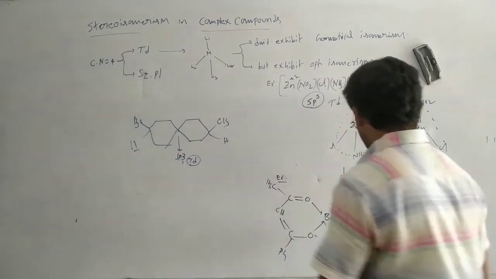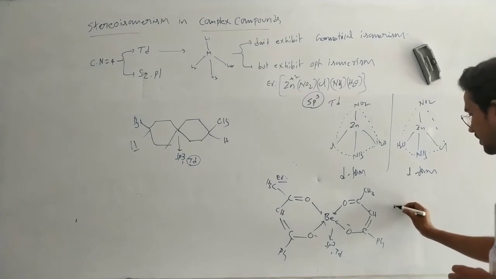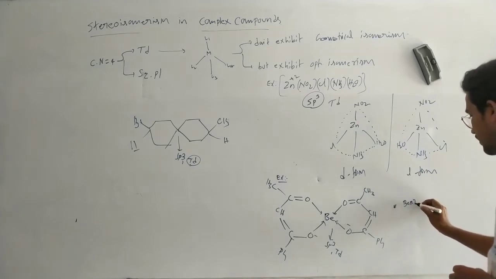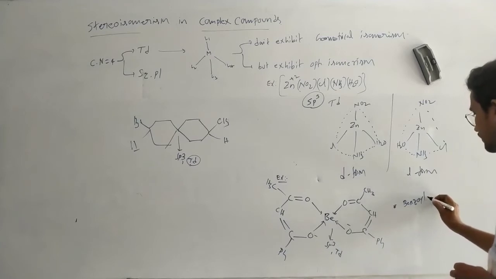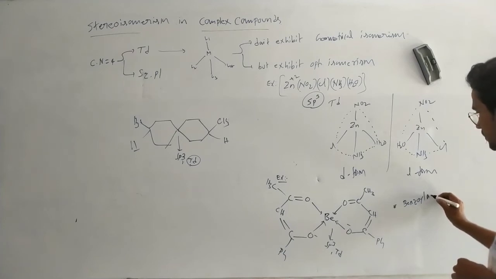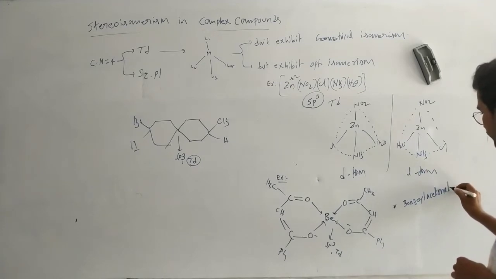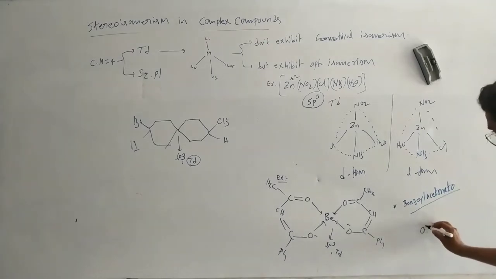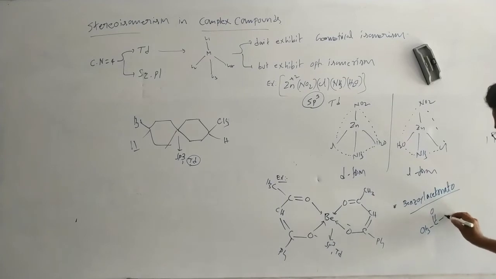In this case, this ligand is named benzoyl acetonato. Its structure is CH3C=O, CH=, O minus, with a phenyl group. This is a bidentate ligand, with two donor atoms. Its name is benzoyl acetonato.